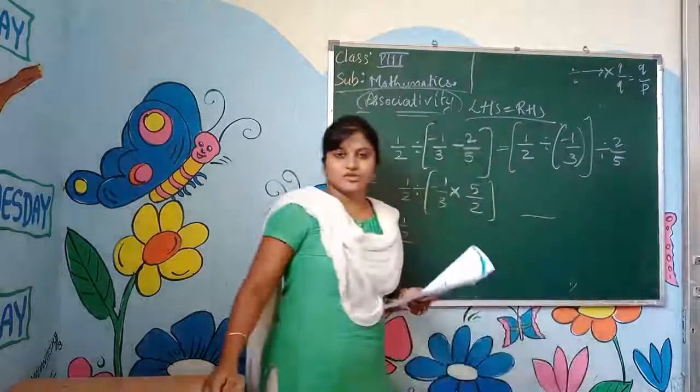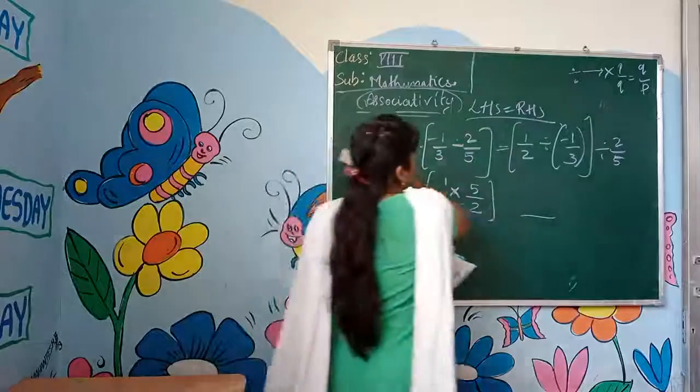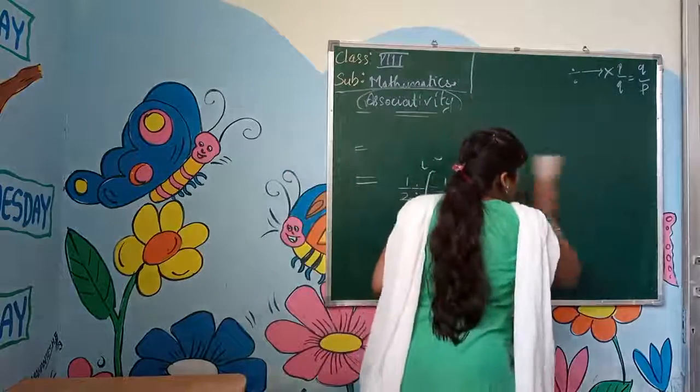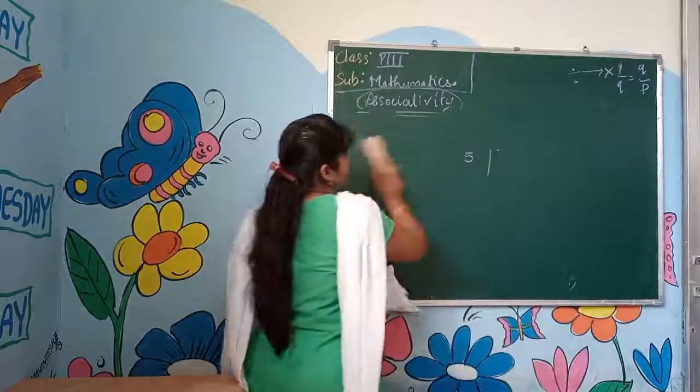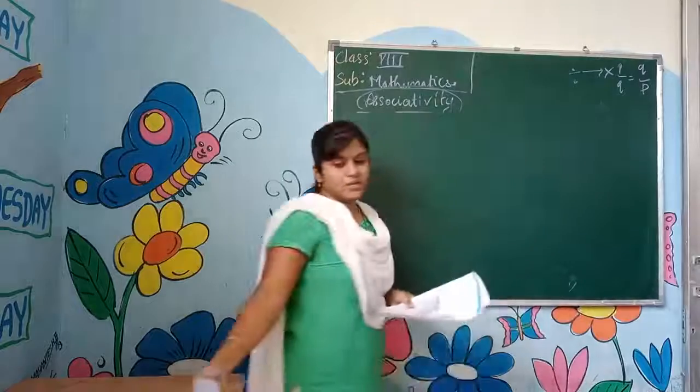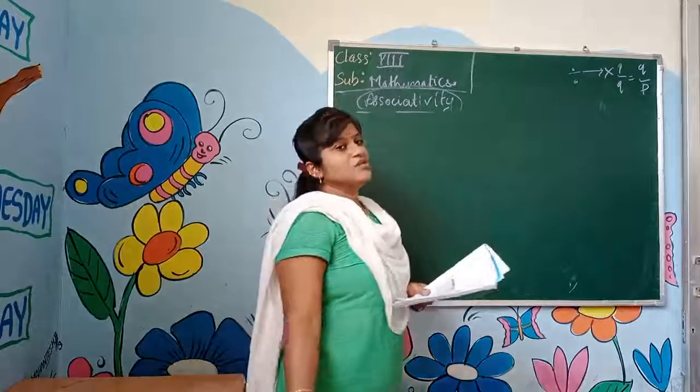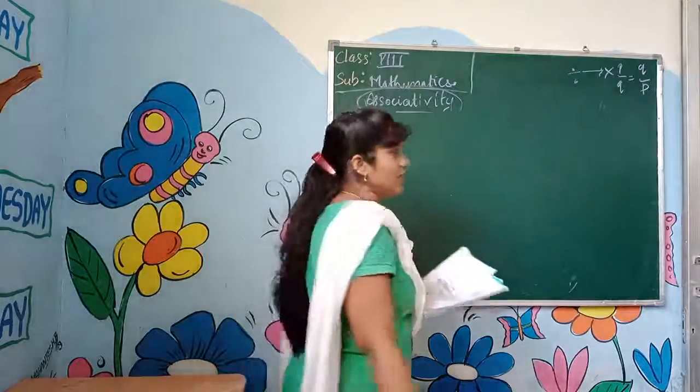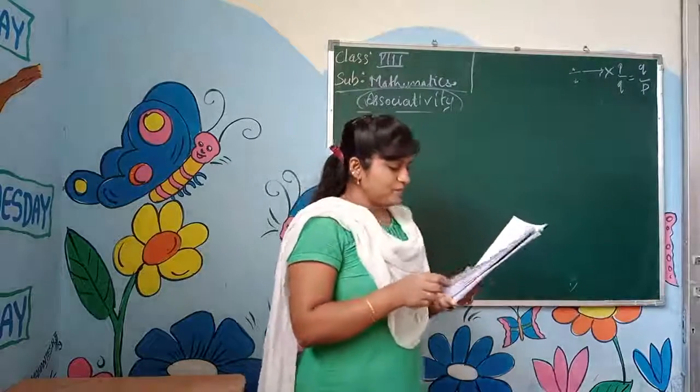Okay? Understood now? In rational numbers, the associative property holds for addition, holds for multiplication, and does not hold for division and subtraction. Okay? Understood now the property?